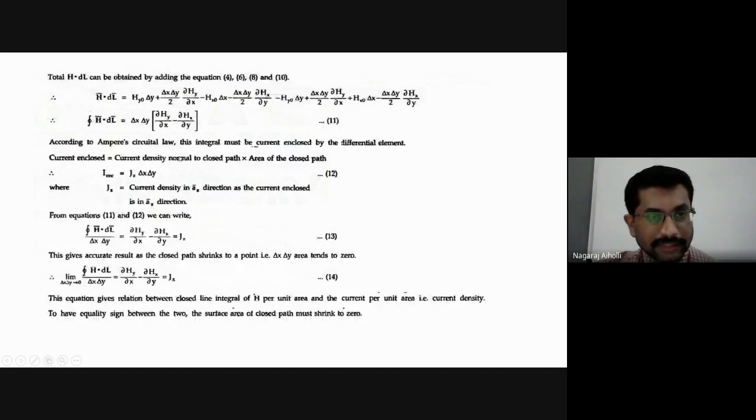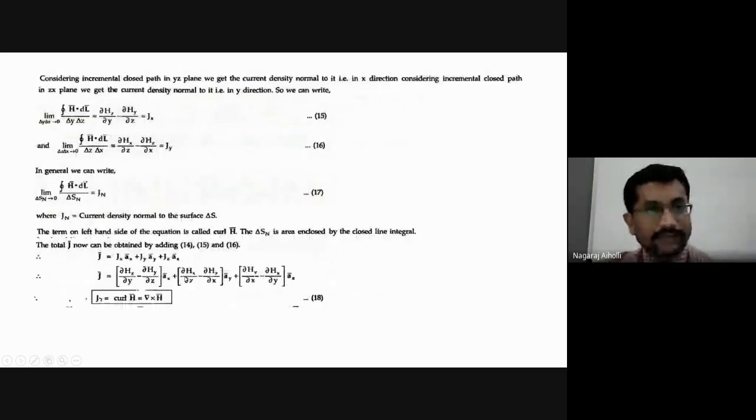As we see here, when we consider x and y, we get the current density in the z direction, Jz. When we consider y and z, it is cyclic: x, y, z, x. When we consider y, z, the next one is x, so we get the current in the x direction. Then for z and x, the next is y, and the current density will be in the y direction, Jy. Take it as equation number 16.